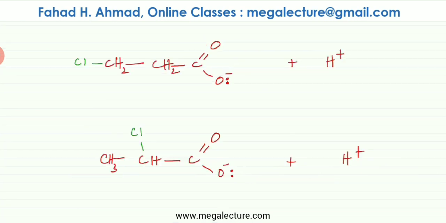Now another thing that is going to be an issue is which position the Cl is attached to. If it's really far away from the negative charge, then the electron withdrawing effect is going to be there, but it's not going to be that strong because the Cl is very far away from this negative charge over here. But if the Cl atom is attached to a carbon atom that is very close to it, then the electron withdrawing effect is going to be stronger. In the second scenario, the electron withdrawing effect would be stronger because the Cl is right next to this negative charge over here.